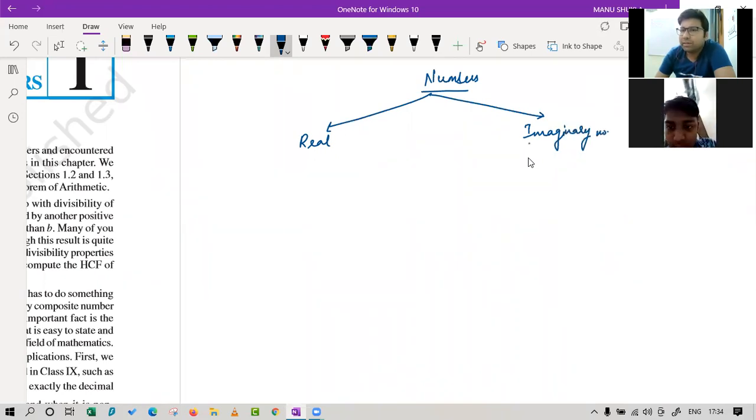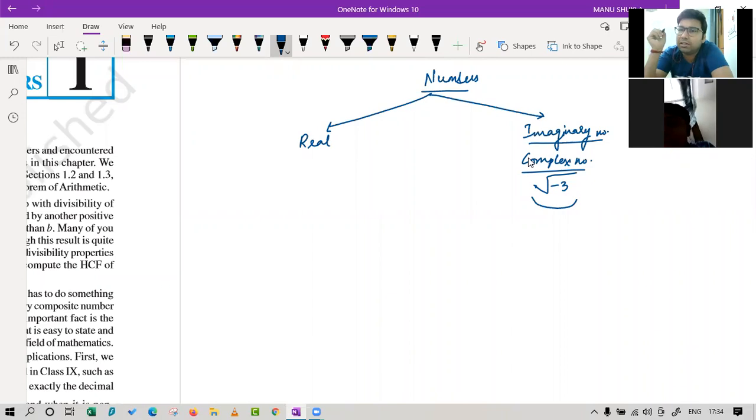Imaginary numbers. I told you that you will be studying a topic known as complex numbers, in class 11, chapter 5, which deals with these kinds of numbers. In some calculations in physics, we actually get numbers like these: under root -3. Have you seen any such number in which you had a minus sign inside the under root? No. If you try to understand, there is no number whose square can be -3. That is the reason this number is an imaginary number.